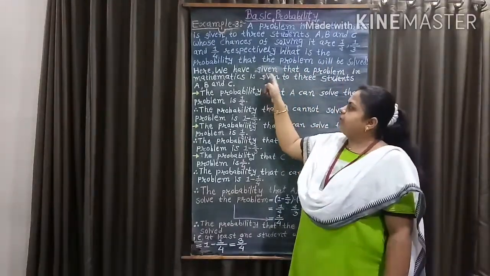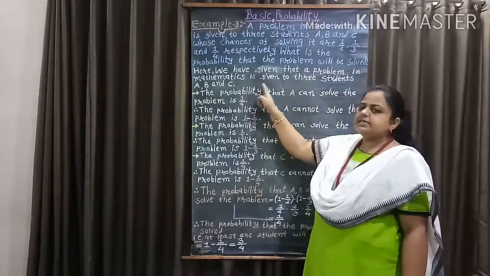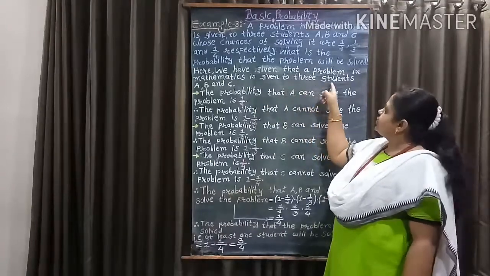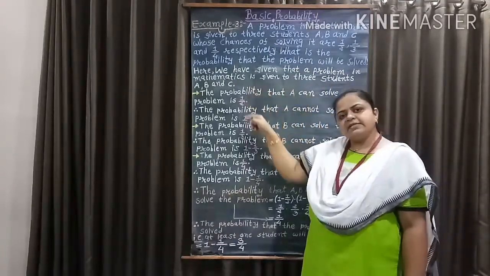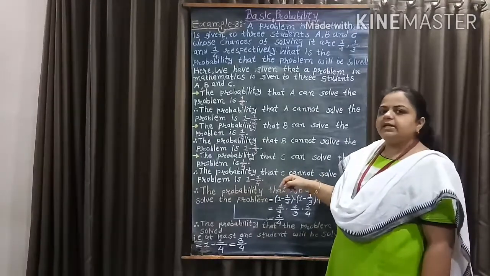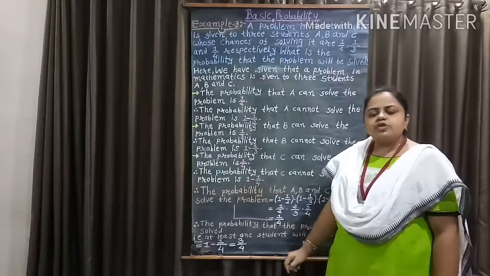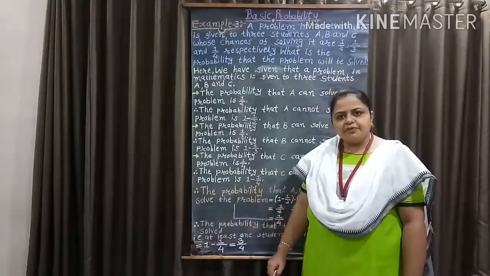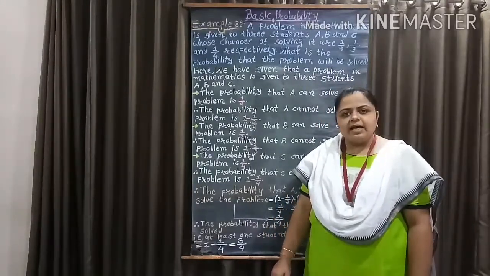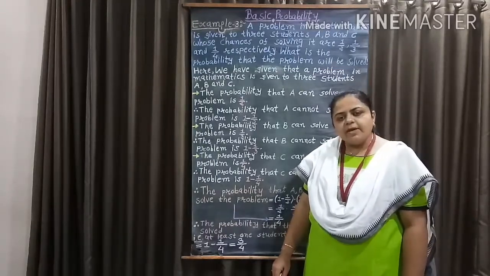Here we are given that a problem in mathematics is given to three students A, B and C, and we have to find the probability that the problem will be solved.